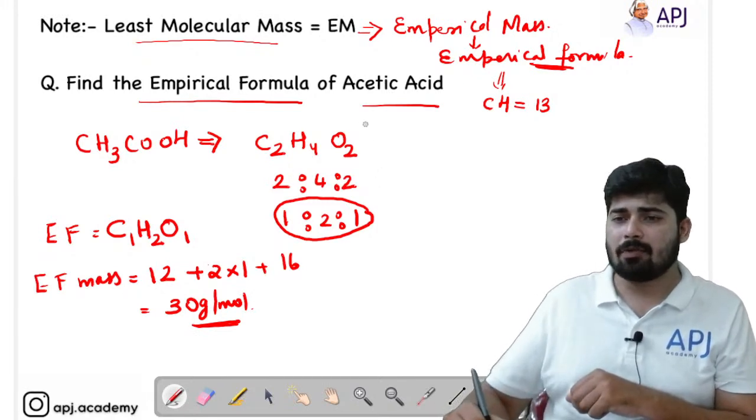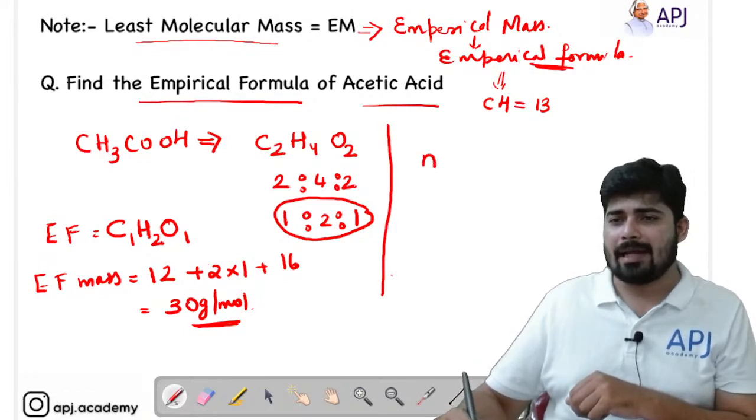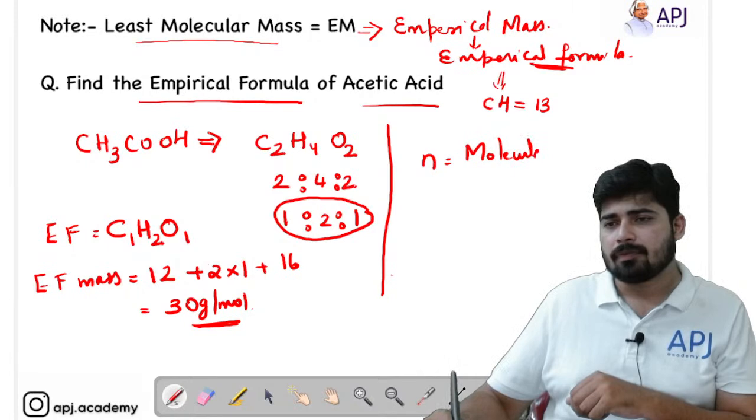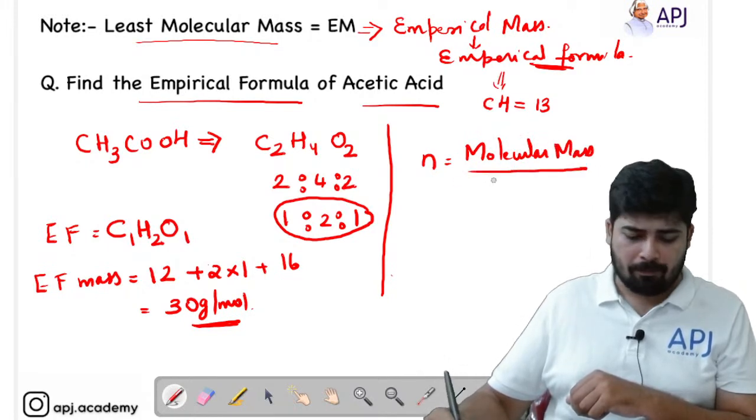So dear students, I want to introduce another term for you. There is a value called N, and this N value is equal to molecular mass divided by empirical mass.